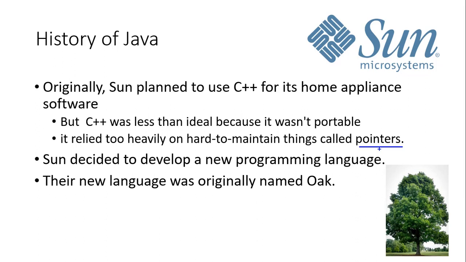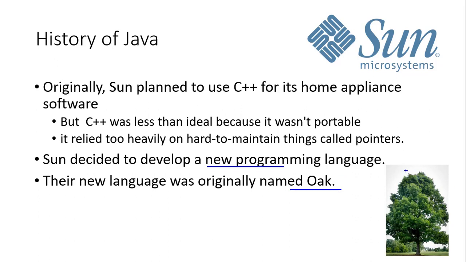So they decided to start a new programming language, and they named it Oak, because from their window, the place where they were working, they could see an oak tree. They said, okay, let's call that code Oak.